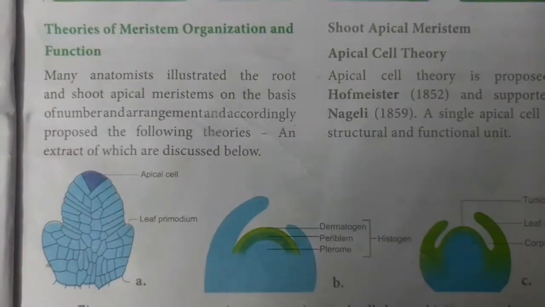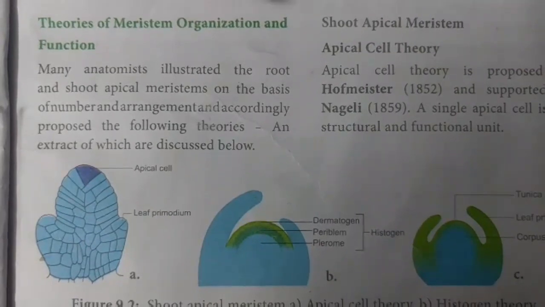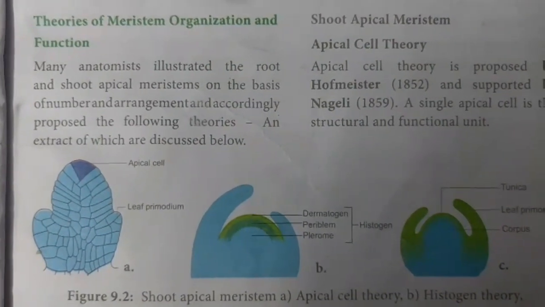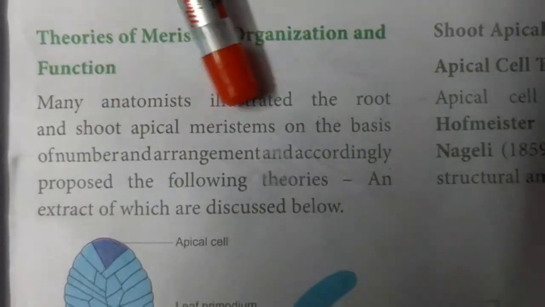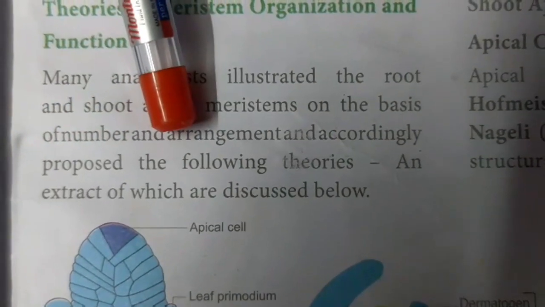The next topic is theories of meristem organization and function. Many anatomists explain the root and shoot apical meristem on the basis of their number and arrangement.